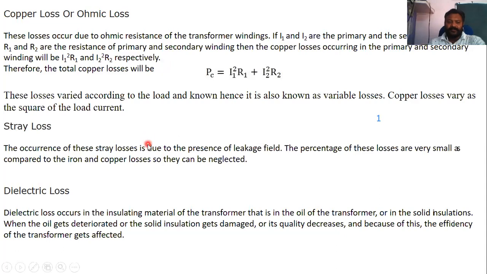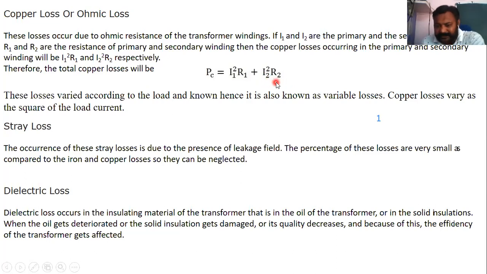Then comes copper loss, or you can say ohmic loss. You know that there are windings in that, and they have resistance. Means what happens? There will be I square R losses, which are not usable to us. Hence, they are losses. So these losses occur due to ohmic resistance of transformer winding. If I1 and I2 are primary and secondary current, R1 and R2 are resistance of primary and secondary winding, then copper losses occurring in primary and secondary winding will be I1 square R1 and I2 square R2 respectively. So you can say copper loss can be given as I1 square R1 for primary plus I2 square R2 for secondary.